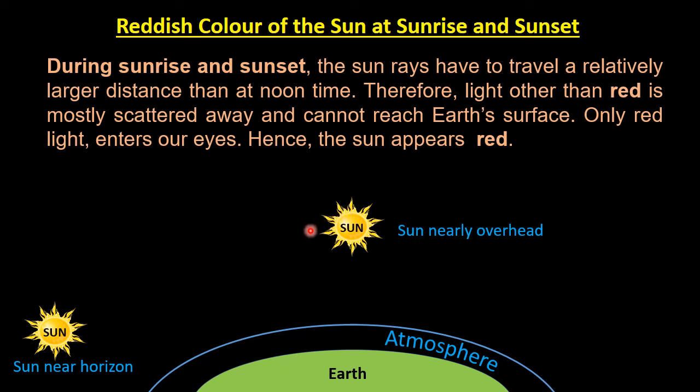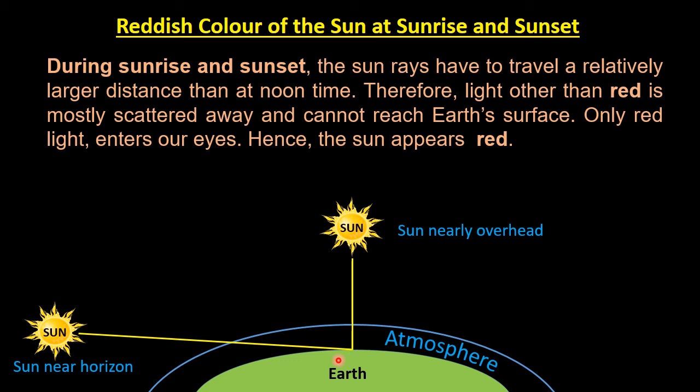Now it is clear from this figure that the distance between the sun and the earth at noon time is shorter than the distance between the sun and earth during sunrise and sunset.